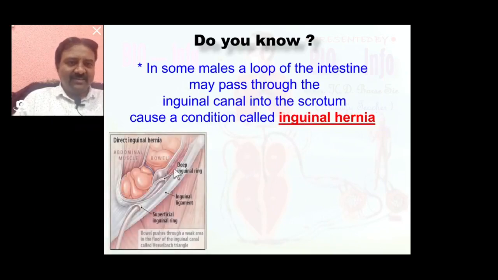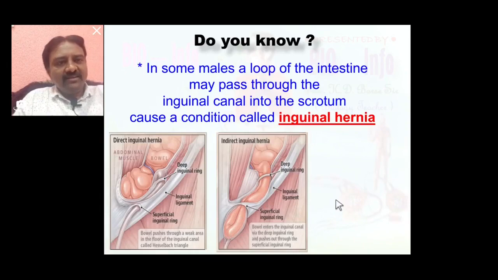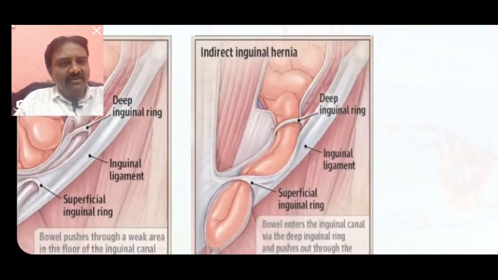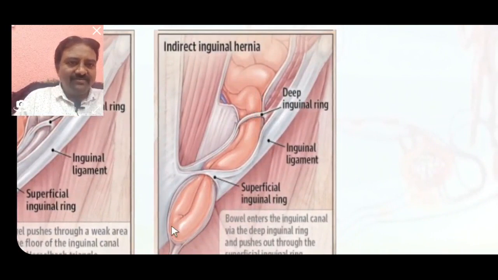This is the intestine or bowel, an abdominal structure. When an intestinal loop emerges, the loop is inside the inguinal canal. This is the inguinal canal, with some intestinal loop.